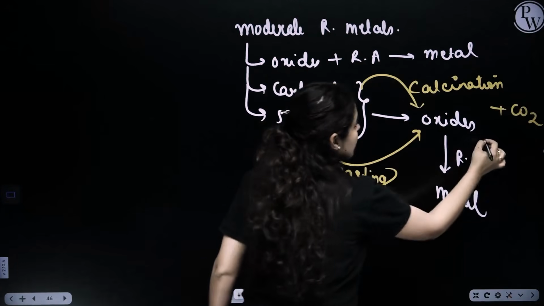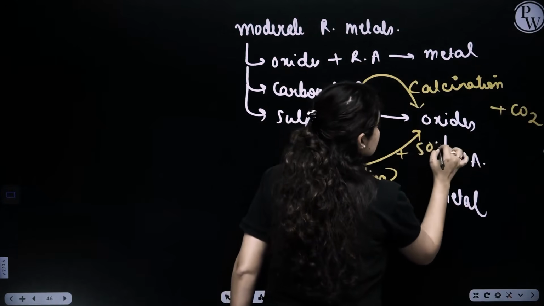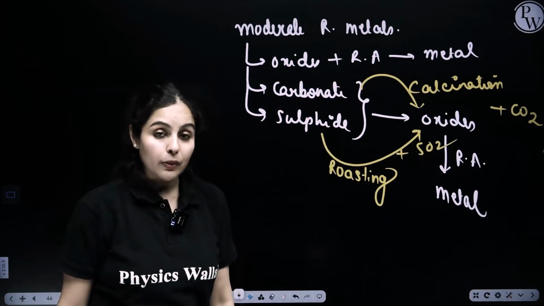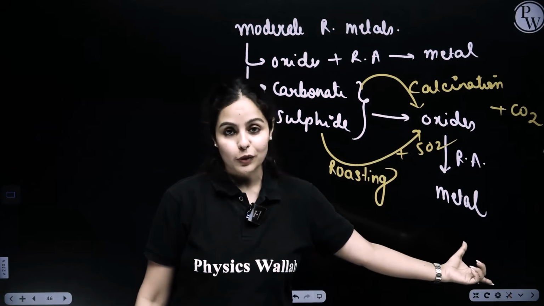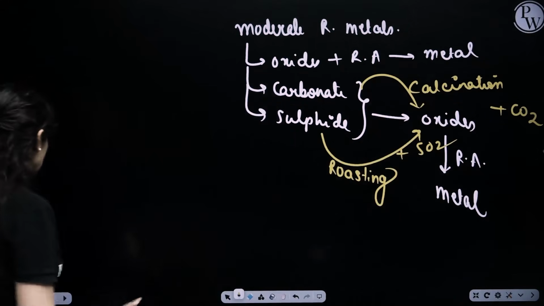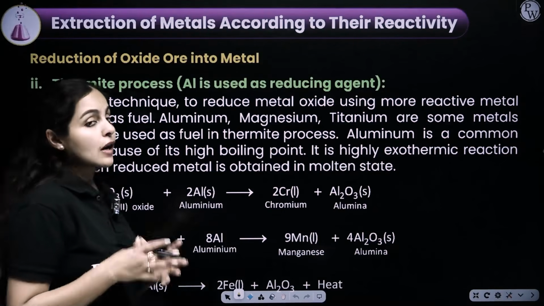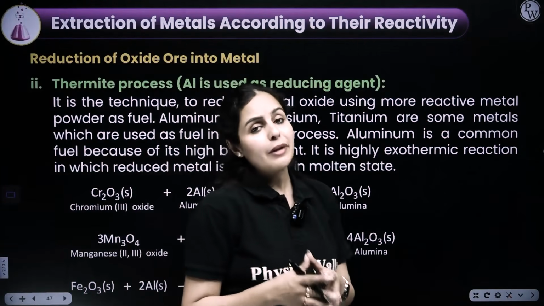In the case of sulfide, sulfur dioxide is given as a byproduct. Once they are converted into oxide, add a reducing agent, and metal would be extracted. Cool. Now, if you're using carbon as the reducing agent, that process is called smelting.